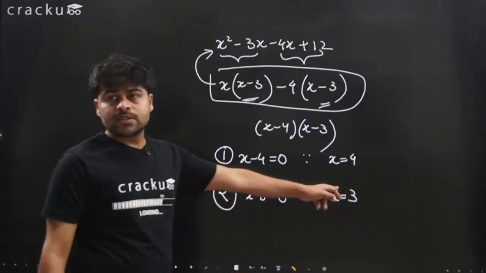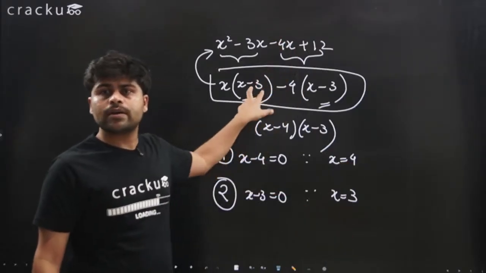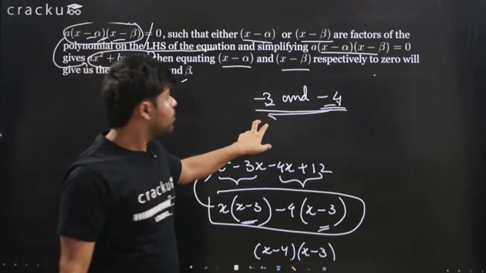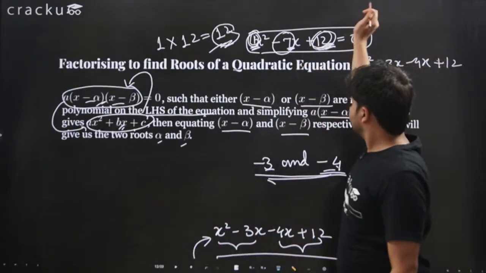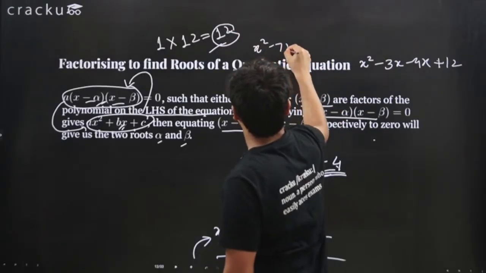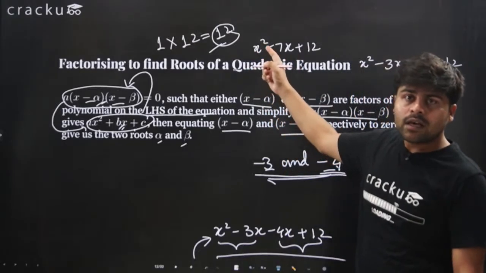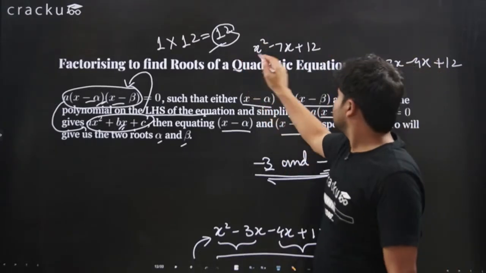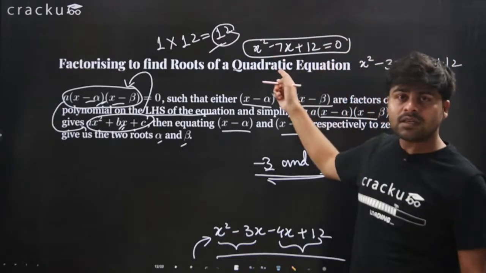So the two roots are 4 and 3. 4 and 3 are the roots of the original quadratic equation, right? If you try to solve this quadratic equation, x squared minus 7x plus 12, this was the quadratic equation that we had. If you put the value of x as 3, or the value of x as 4, this whole will be equal to 0,